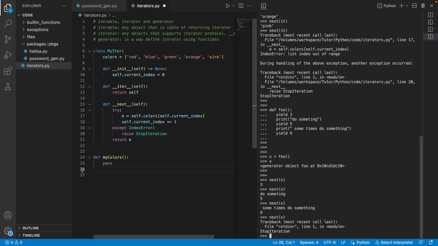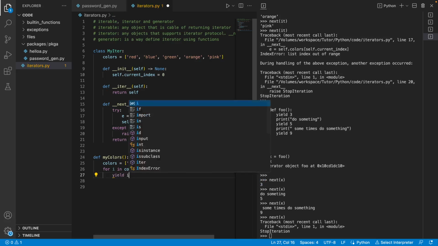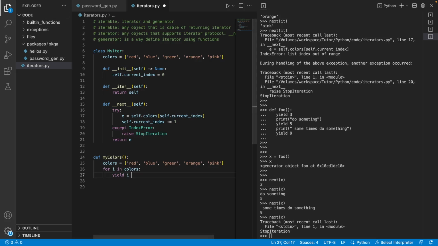So this is just a way to define an iterator in a compact way: for i in colors, yield i. Yeah, so that is about iterators and generators.